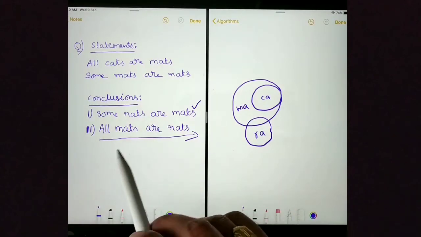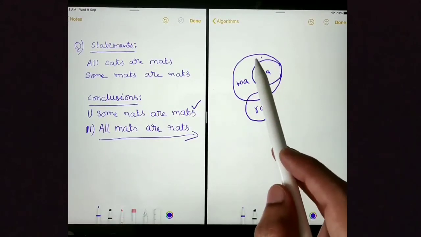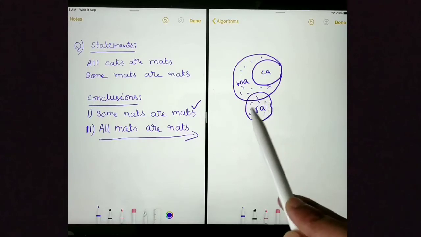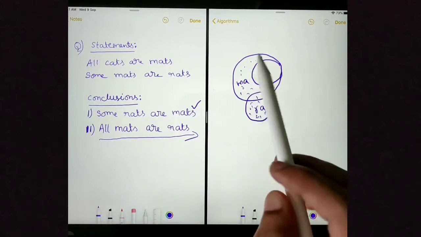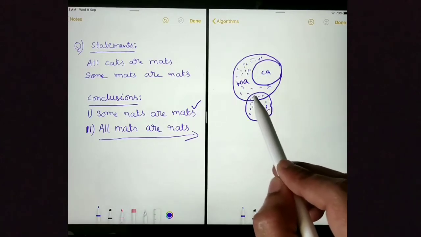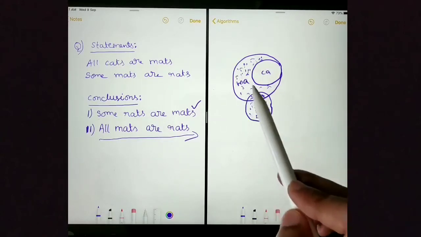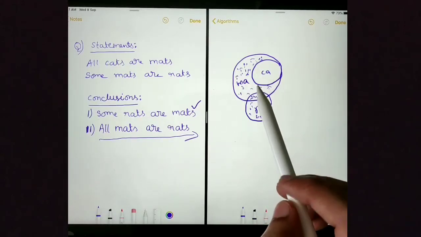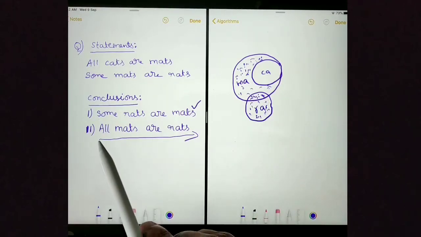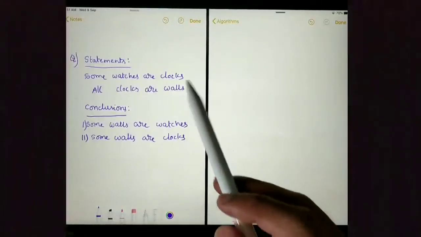Let's try to prove that some mats are not rats. In this Venn diagram, these are all mats and these are all rats. We can see these mats are not rats. Only these are mats and rats. But these mats are not rats. So from this Venn diagram I could prove that some mats are not rats. So we cannot say that all mats are rats. This conclusion is wrong.